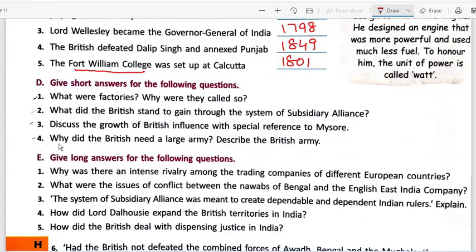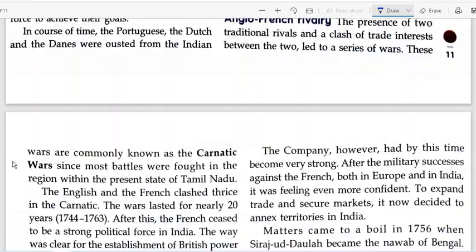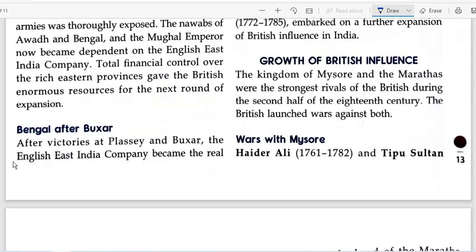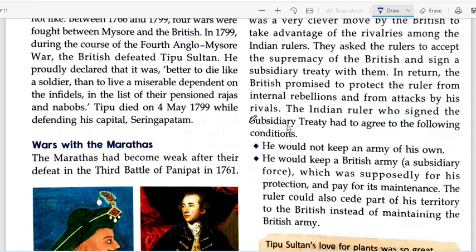Okay, now moving on to section D, question number 2. What did the Britishers stand to gain through the system of subsidiary alliance? Indirectly, the question is asking how was the system of subsidiary alliance beneficial to the Britishers? For this, we come to the paragraph which is discussing the subsidiary alliance. Okay, this is subsidiary alliance, after the Battle of Buxar.